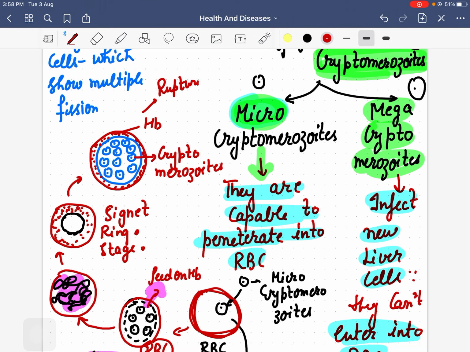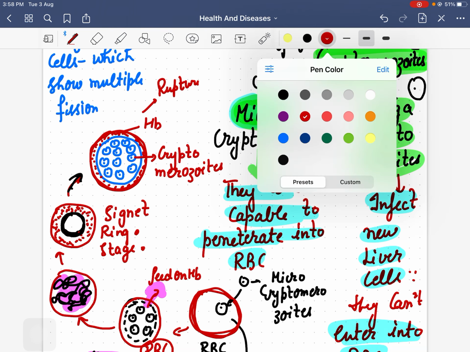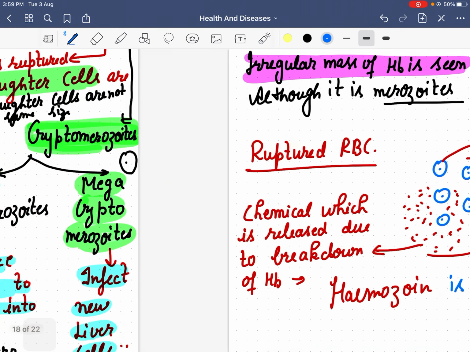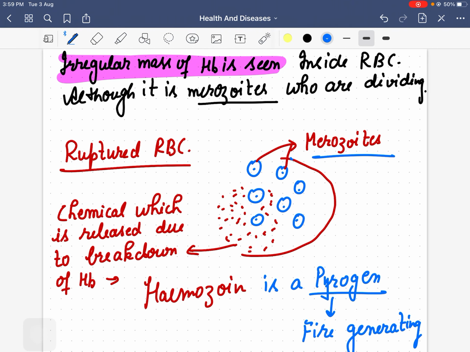In this, hemoglobin surrounds the merozoites, and in the center the merozoites keep on dividing. So ultimately you can observe this kind of RBC, in which in the center cryptomerozoites are formed, and in the peripheral area hemoglobin is there. Now these are fully developed cryptomerozoites. The RBC will rupture and merozoites are released.